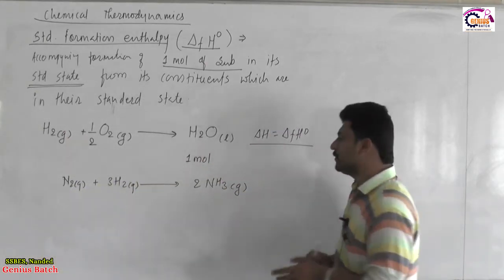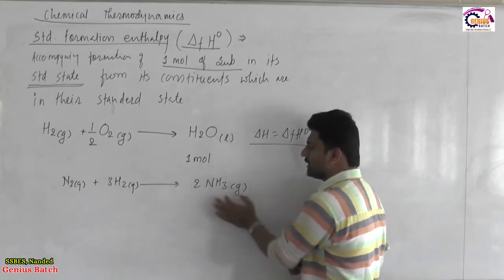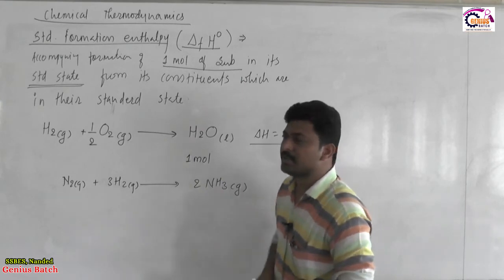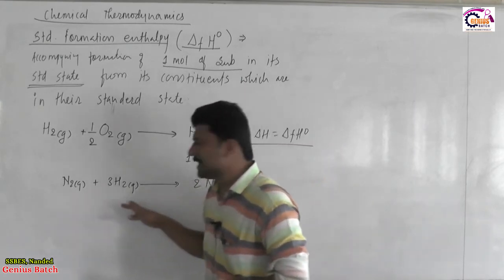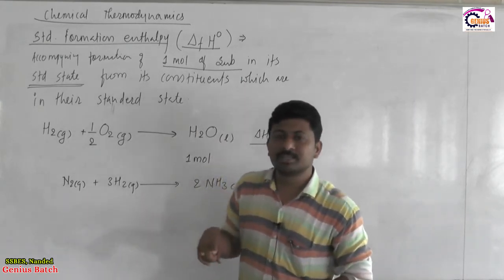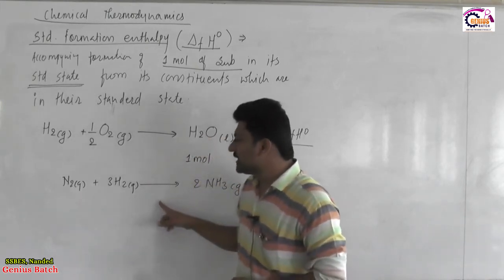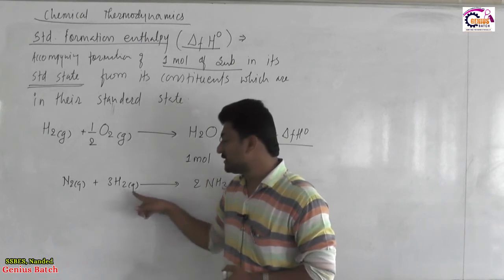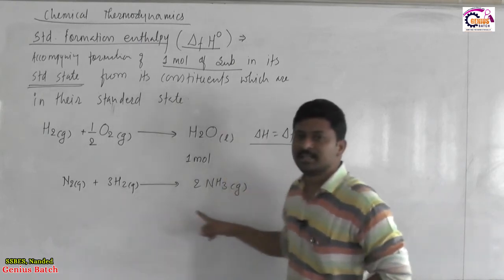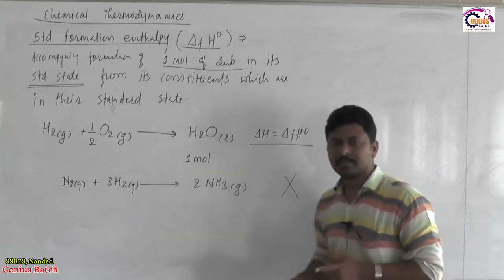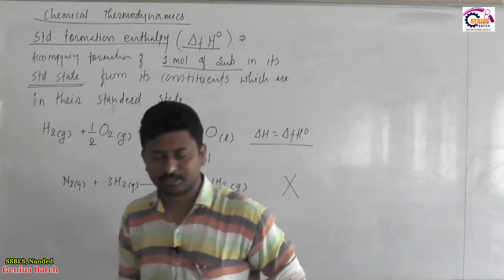The standard state of ammonia is gaseous. So, we have ammonia in a gaseous state. It is produced from its elements. Elements are nitrogen and hydrogen. Nitrogen exists in a gaseous form. Hydrogen exists in a gaseous form, but still it is not a formation reaction. Sorry, it is not a standard formation reaction.